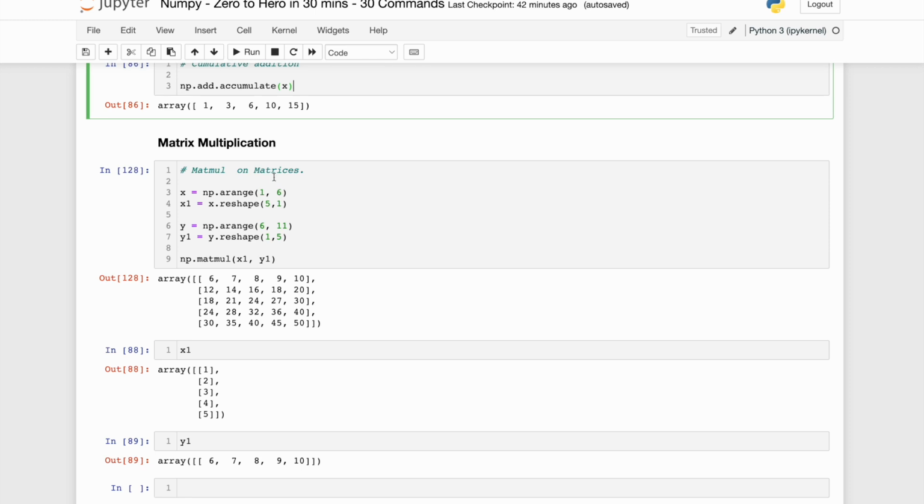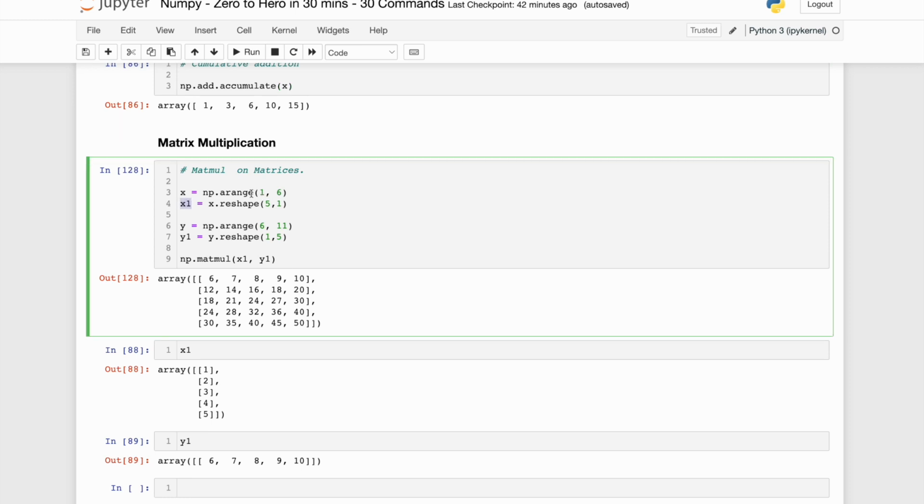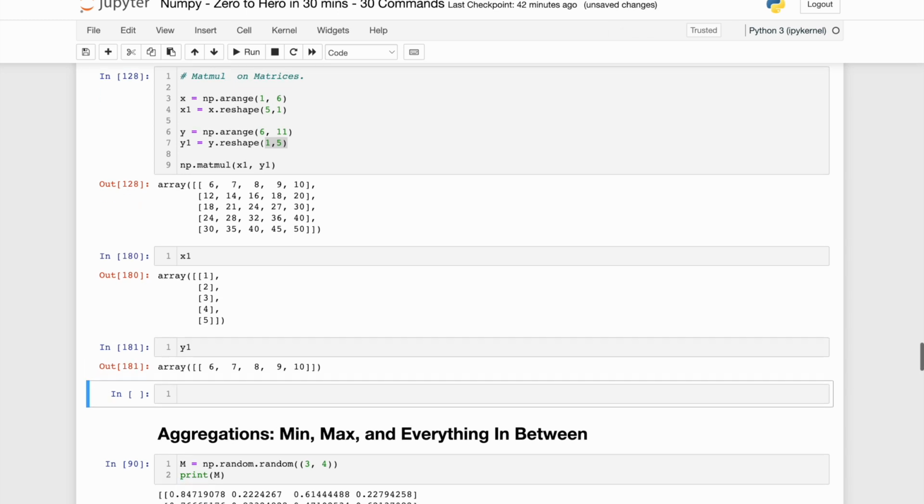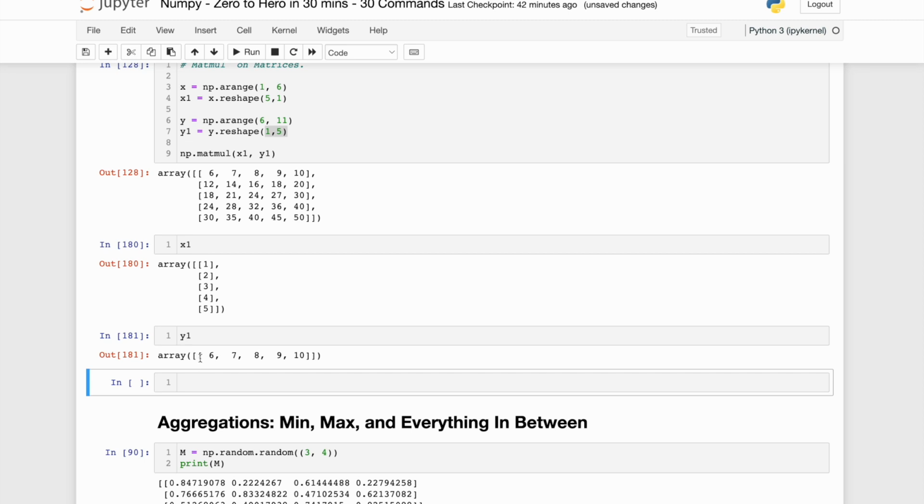So matrix multiplication is implemented by default in Numpy, and the way to do that is, let's define a particular array that we generate and reshape into 5 cross 1. The second array, y1, we reshape into 1 cross 5. So let's first see, before multiplying, what x1 is. x1 is a 5 row, 1 column matrix: 1 2 3 4 5. y1 has a shape of 1 row, 5 columns.